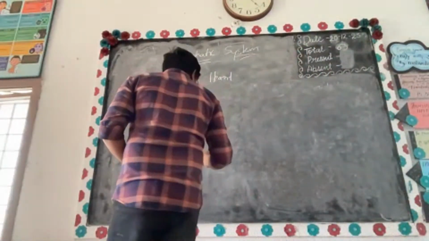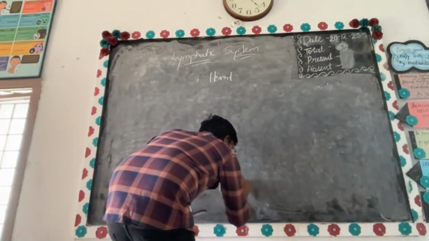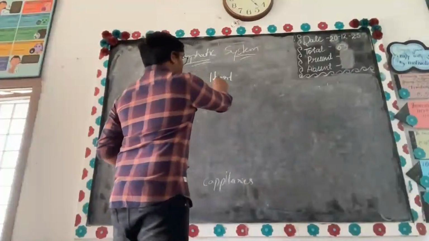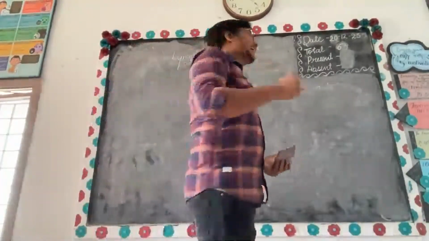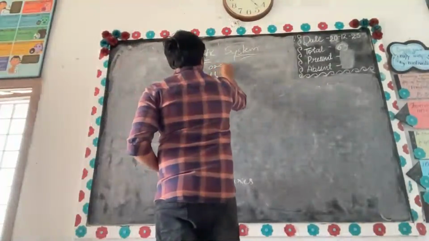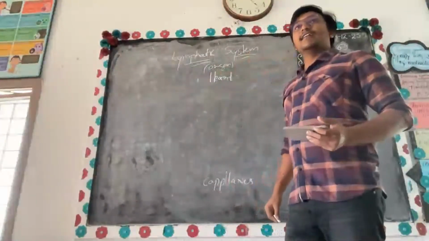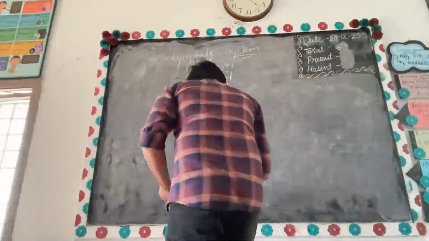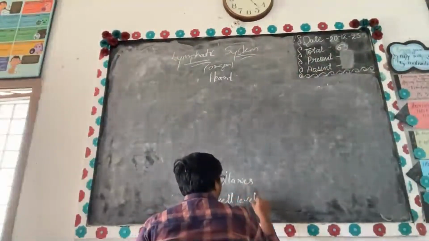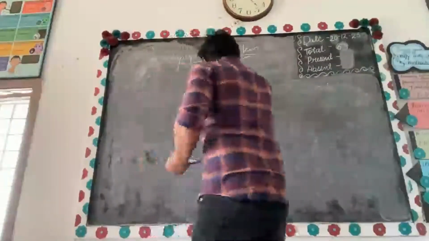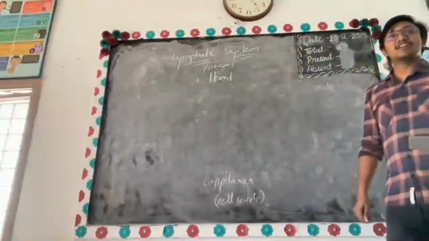The heart is at the organ level, and capillaries are at the cell level. We have the heart as well as the capillaries.